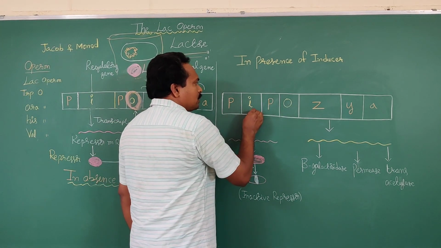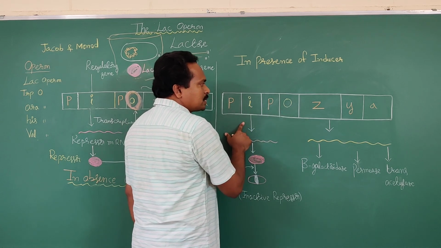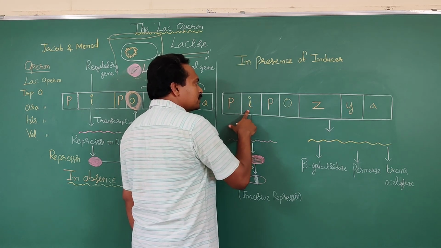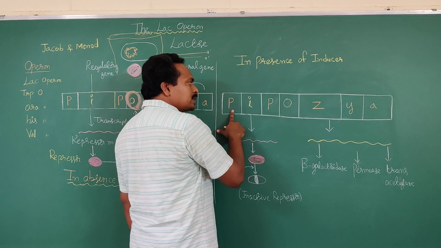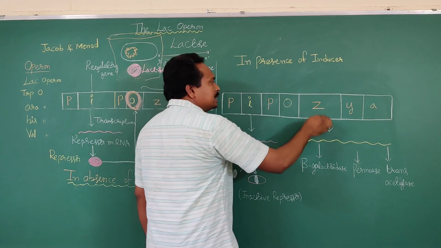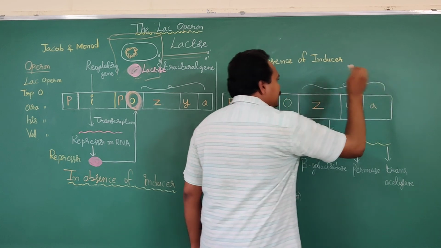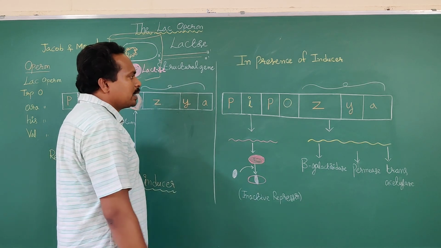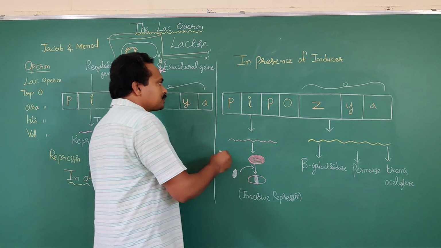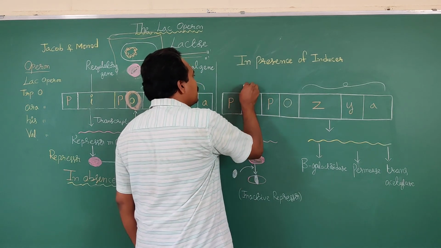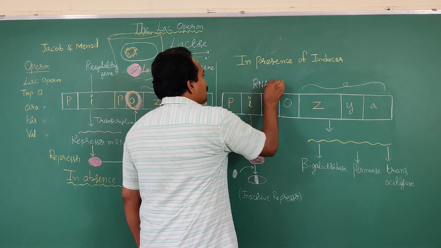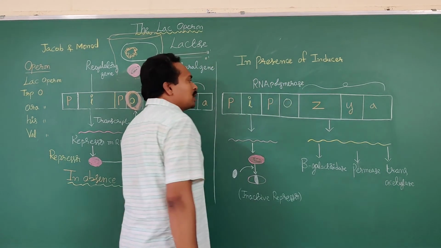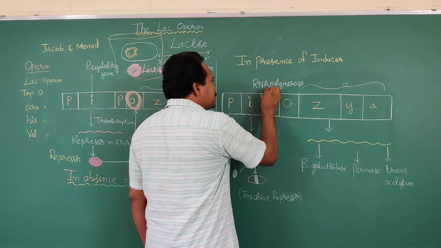How many genes are present in the operon concept? Promoter, inhibitor gene (the I gene), operator, and structural genes Z, Y, and A. If the lactose is available to the Escherichia coli bacteria, the RNA polymerase enzyme binds to which region?